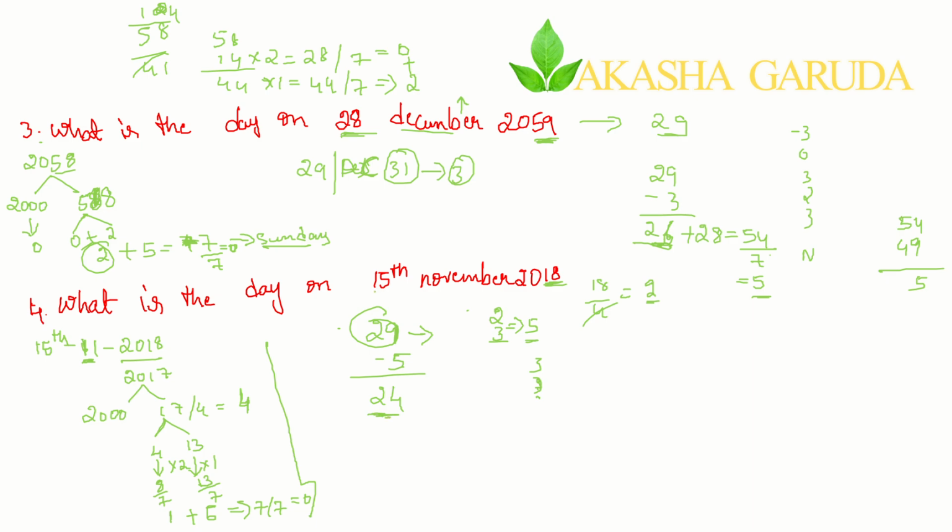Now for November, what is the date here? 15. Add 15. 24 plus 15, what is the total sum? It is 39. It is the total. Now for the year, what is the final answer? We have got 0. 0 plus 39 is 39 only. So divide this by 7. What is the remainder that you are getting? The remainder is 4. 4 in the sense, what day is it according to our code? It is Thursday.